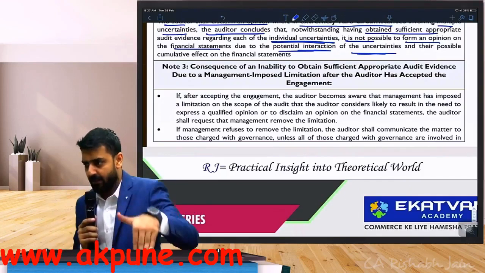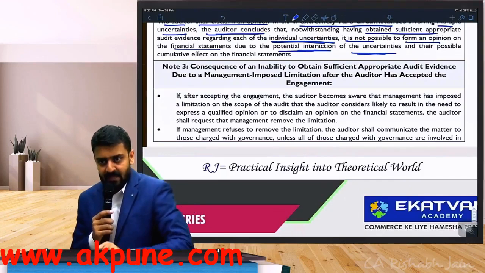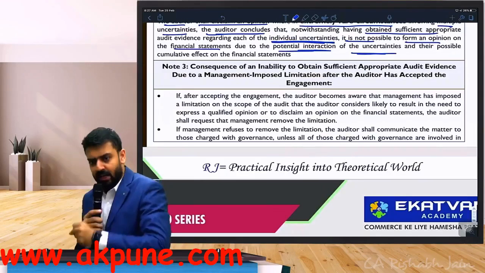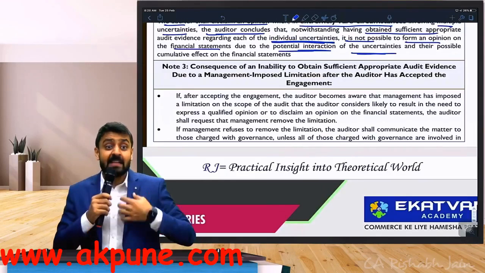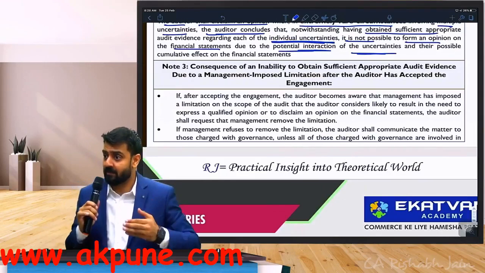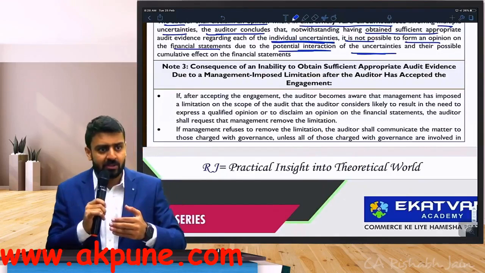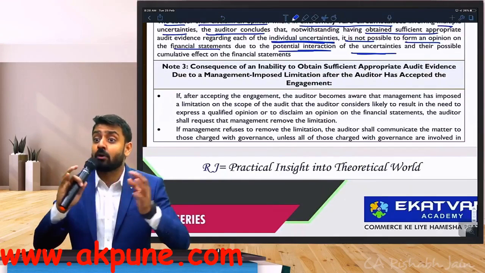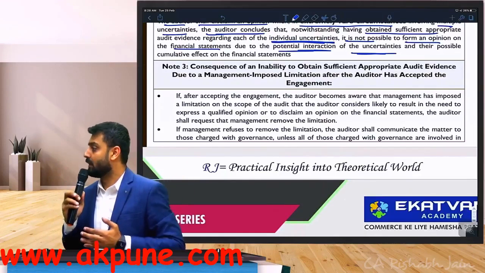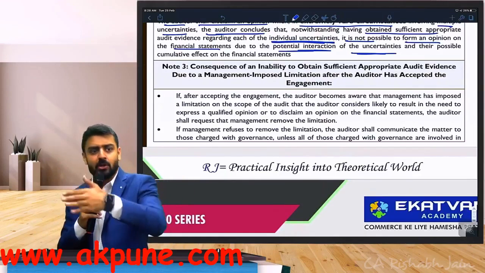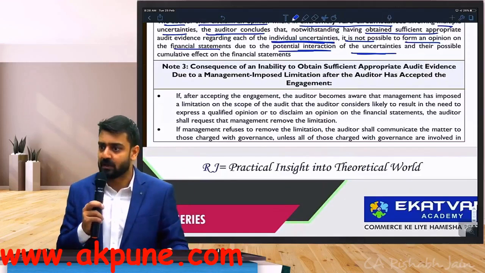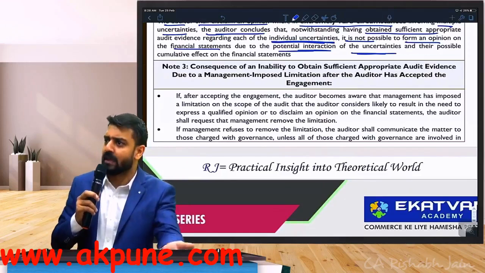Individually, when you deal with them, you have evidence. I obtained that evidence for individual uncertainties. But I still believe there are so many of them that if I sit on a piece of paper and try to see the cumulative effect of all of them, there are so many permutations and combinations possible. I believe I cannot come to an opinion.